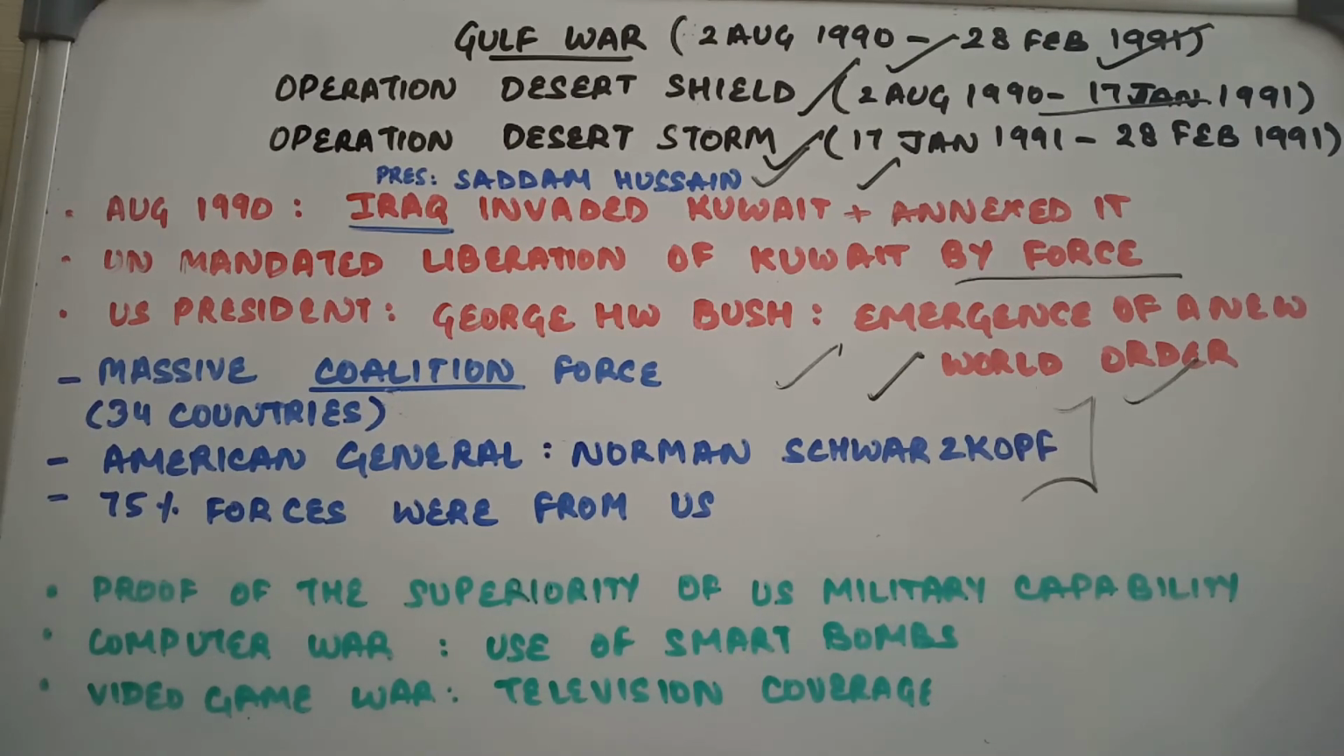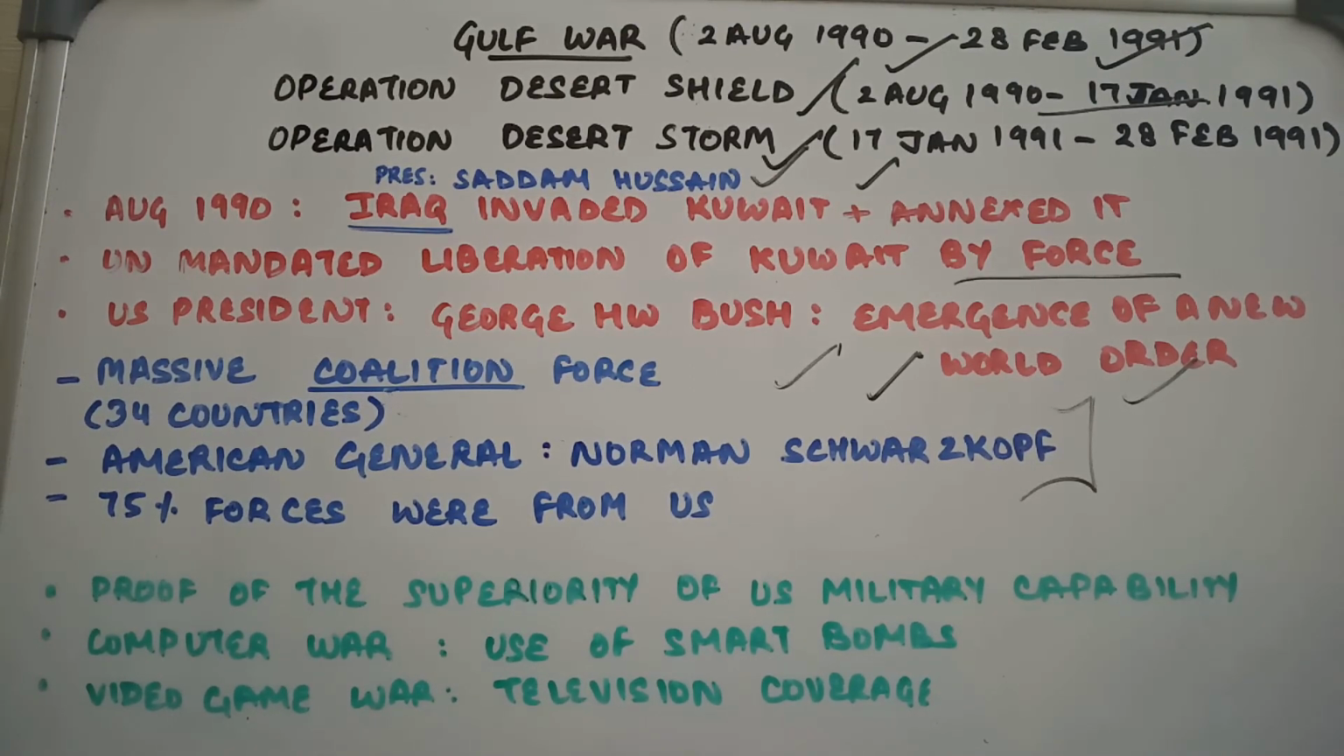So although President Saddam Hussein said that this would be the mother of all battles, the Iraqi forces lost. They had to withdraw from Kuwait. So there were 34 countries against this one country, Iraq. So this was an obvious result. So this was what came to be known as the First Gulf War. So this First Gulf War showed the proof of the superiority of the US military capability. So it established US hegemony as a hard power.